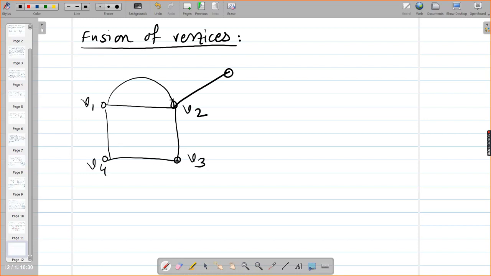V3, V4 and V5. Now I am fusing the vertices V1 and V2.